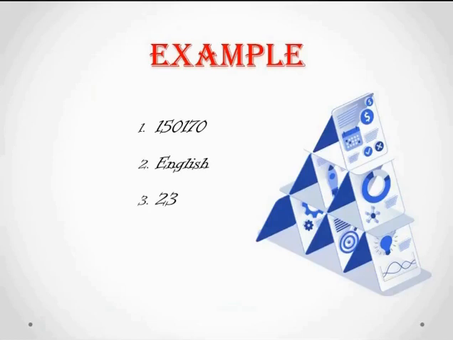So we'll go for the next thing. 23. So 23 is also a number. We don't know what the 23 is going to mean over here. Next one is 1066. Again, it is also not giving any meaning over here. So this is data. Okay, so now we got a clear picture of data.